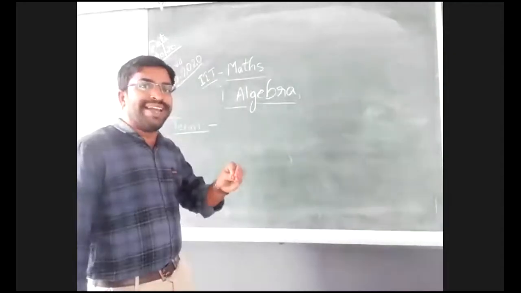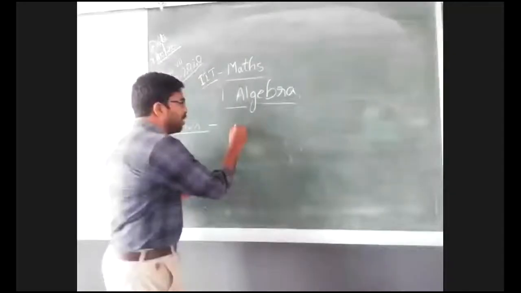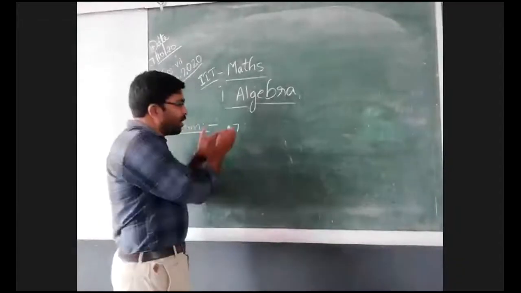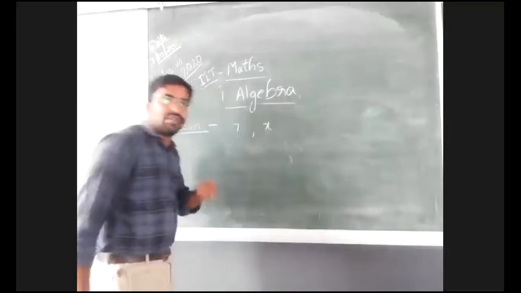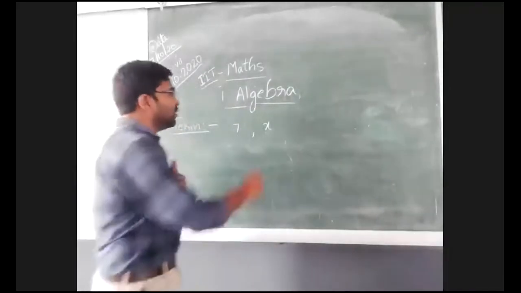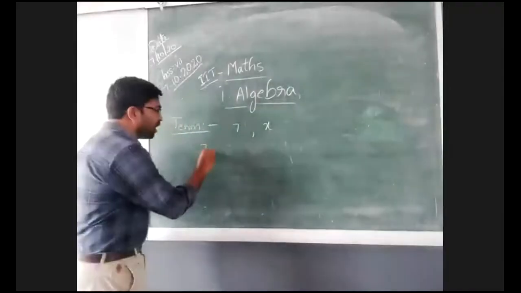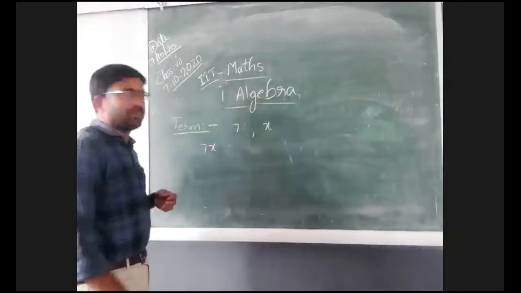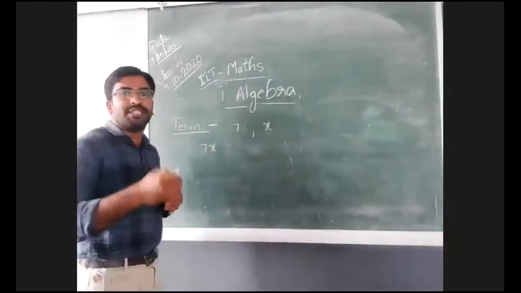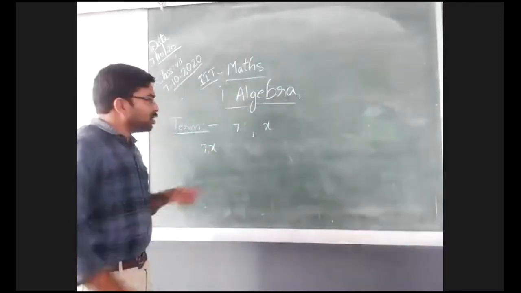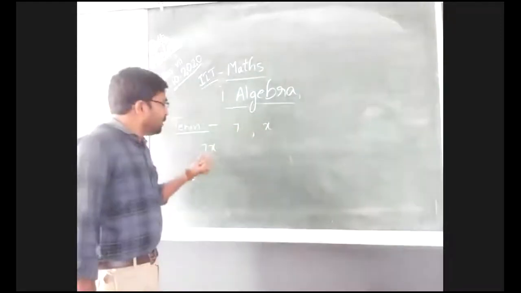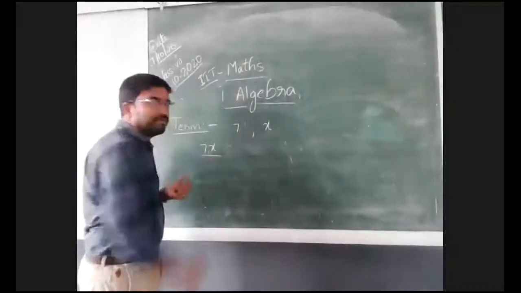For example, alone a constant 7 is a term. Alone a variable is also a term. A combination of constant and variable is also a term, but which type of operation? Multiplication operation. If we combine constant and variable by using multiplication, then only it is a term.